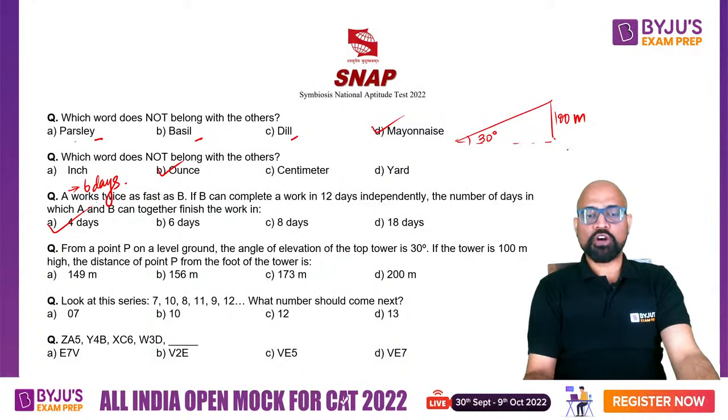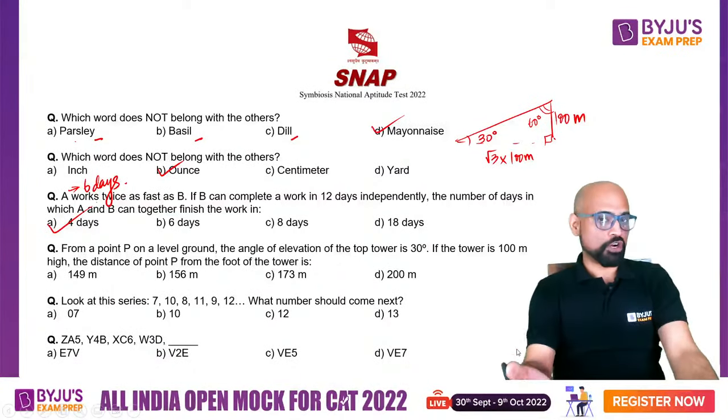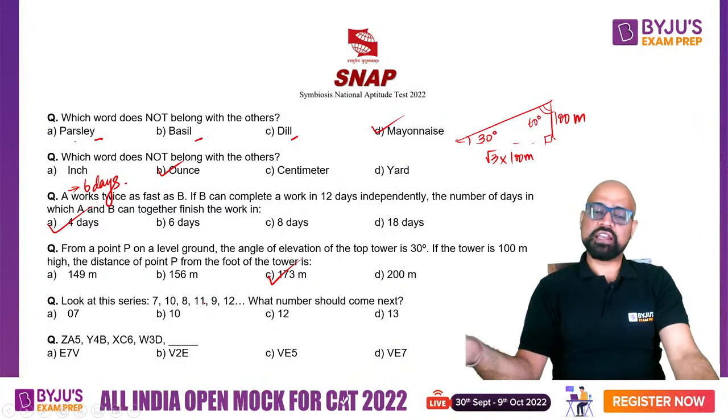The distance of the point from the foot of the tower is, so it is a 30, 60, 90 right angle triangle, no? So opposite to 30, if you have whatever length, then opposite to 60 you have √3 times of that length. You won't find root 3 over here, but root 3 is 1.732. That is something you should know. They have not given you that root 3 is 1.732. So 1.732 into 100 will take you to 173. That's the closest, right?